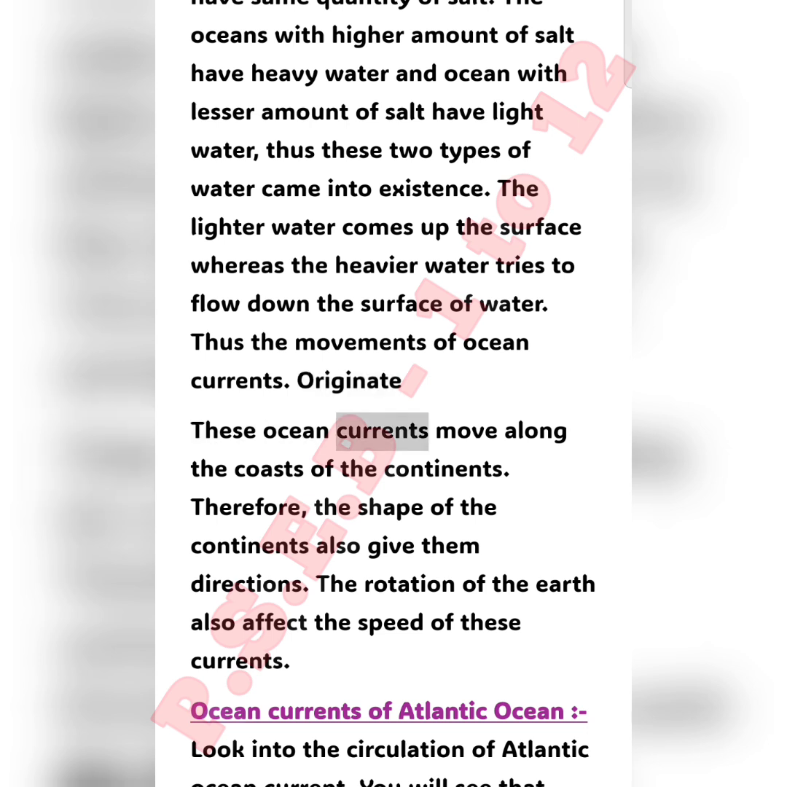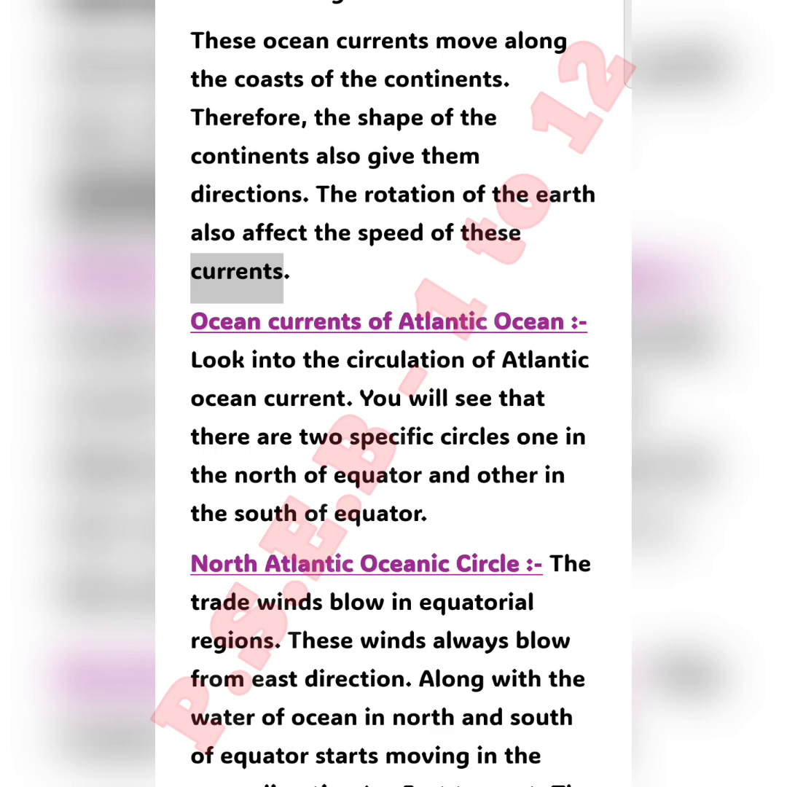These ocean currents move along the coasts of the continents. Therefore, the shape of the continents also gives them directions. The rotation of the Earth also affects the speed of these currents.